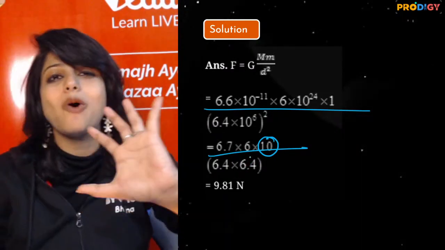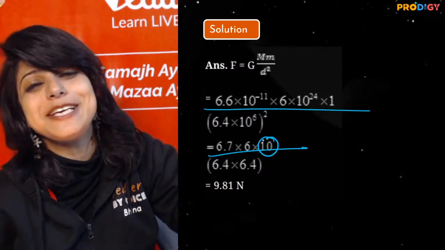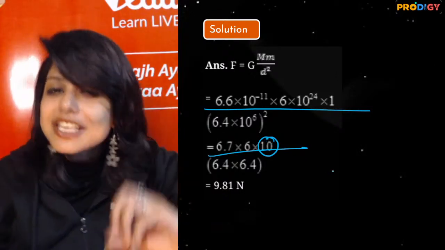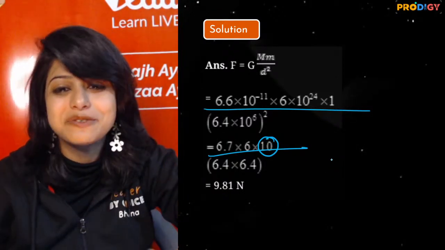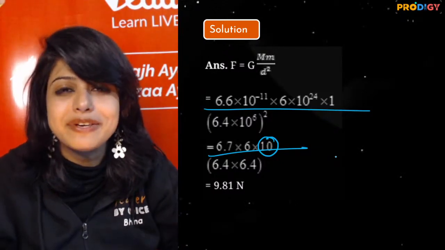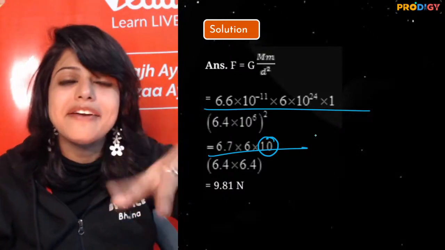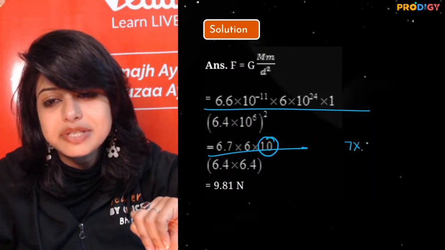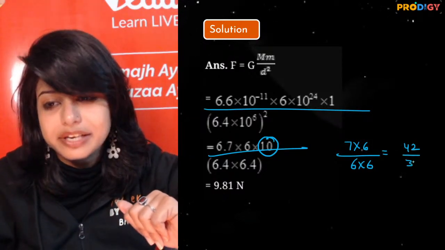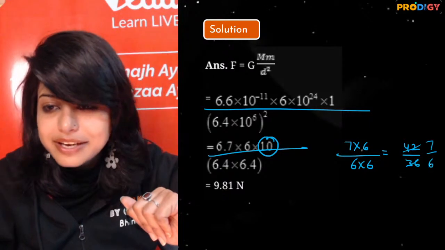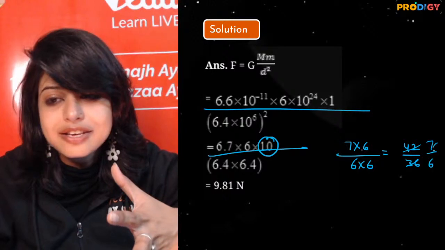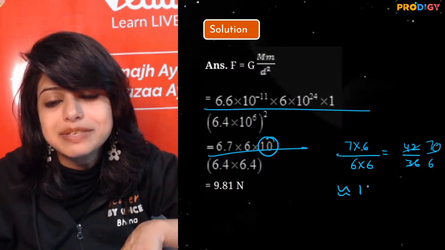Now I am always a person who goes with the most easy way. So I told you how to go with any kind of such calculation. For such calculation, if you really get annoyed by seeing all these decimals and multiplying decimals, make your life easy. Take away all the decimals and round it off. So this is around 7 into 6 upon 6 into 6. So ideally it is 42 upon 36. That is around 7 upon 6. If I divide, the answer will be around 1. That is 10. 10 was also there. So 70 upon 6, my answer is approximately 10.